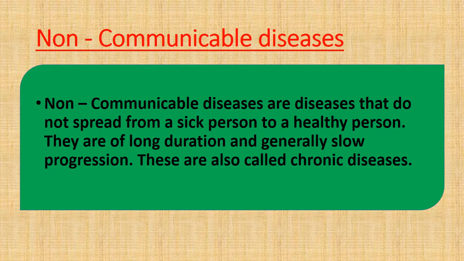Next is non-communicable diseases. Non-communicable diseases are diseases that do not spread from a sick person to a healthy person. Means if a sick person is there, his disease will not be transmitted to a healthy person. But these non-communicable diseases are of long duration and generally they progress very slowly, and that's why they are also called chronic diseases.